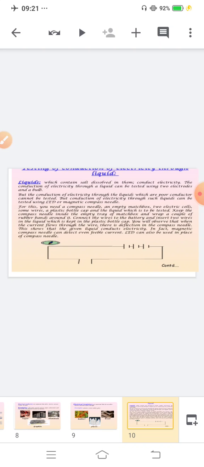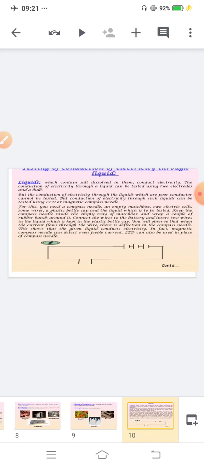But the conduction of electricity through liquids which are poor conductors cannot be tested this way. But conduction of electricity through such liquids can be tested using an LED or a magnetic compass needle. For this, you need a compass needle, an empty matchbox, two electrical cells, and some wires. This activity you can easily perform at your home. Clear? You also need a plastic bottle cap and the liquid which is to be tested.